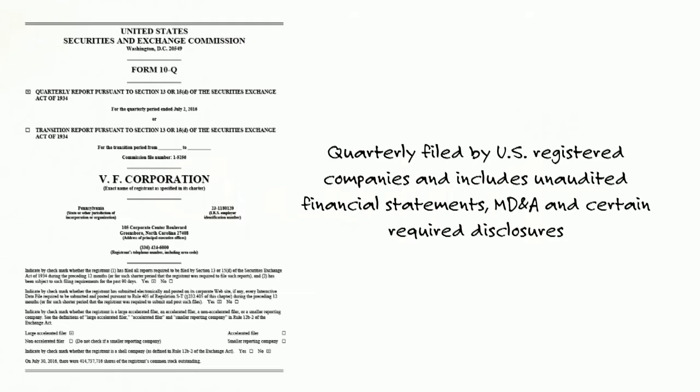When we look at the 10Q, which is another item that you want to be familiar with, this is filed quarterly by U.S. registered companies, and it includes their unaudited financials, their MD&A, and certain required disclosures. The statements must be reviewed by an auditor. Notice it doesn't have to be audited. You can present condensed financial statements and disclosures required for material contingencies and subsequent events.